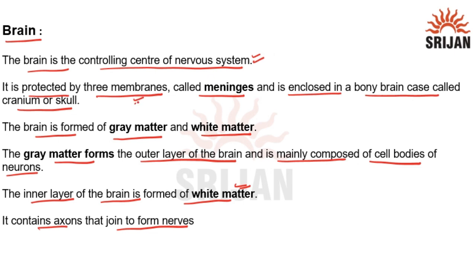It is protected by three membranes called meninges, and it is enclosed in a bony brain case called cranium or skull. Brain is formed of gray matter and white matter. Gray matter is the outer layer of the brain, and it is composed of cell bodies of neurons, while white matter is the inner layer of the brain, and it is composed of axons that join to form nerves.